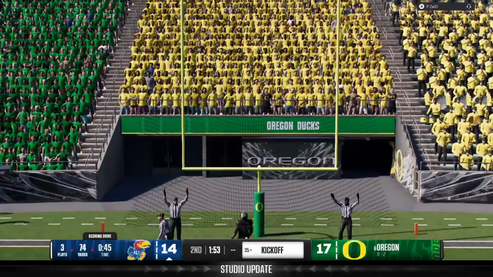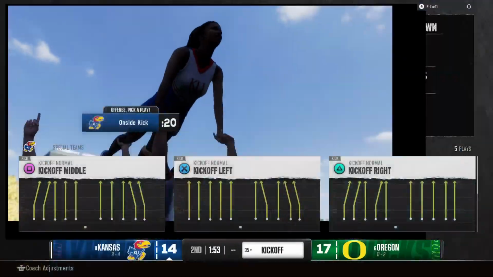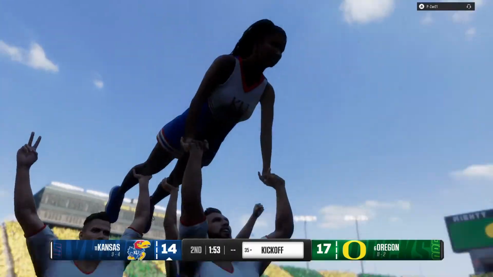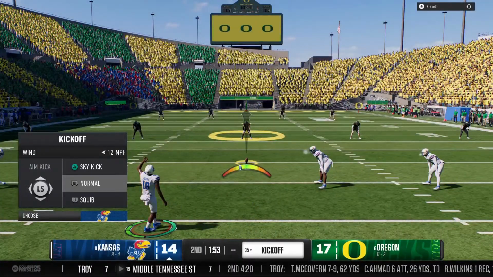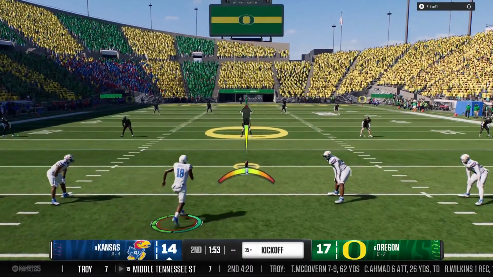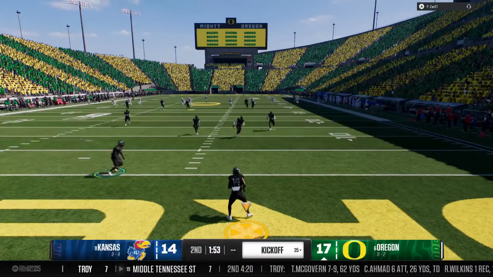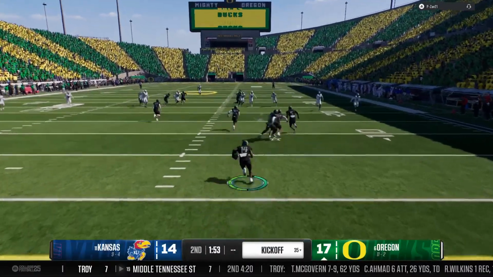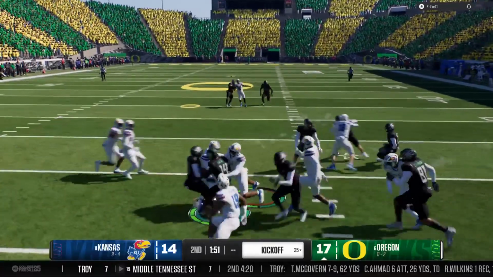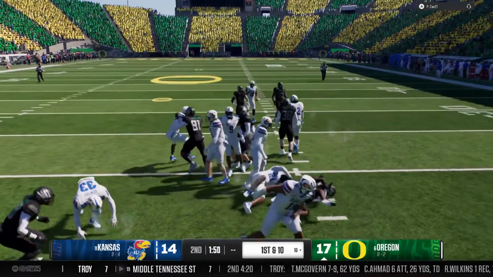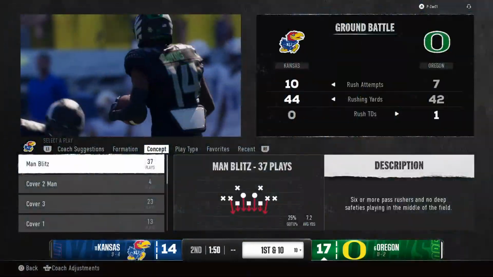We're only in the second quarter. Plenty of time to get back in this game. The extra point cuts the lead to 3, 17-14. Kickoff team has come on the field now to send this one away. He's going to return it from deep in the end zone. He'll be tackled at the 18. That's good coverage there.